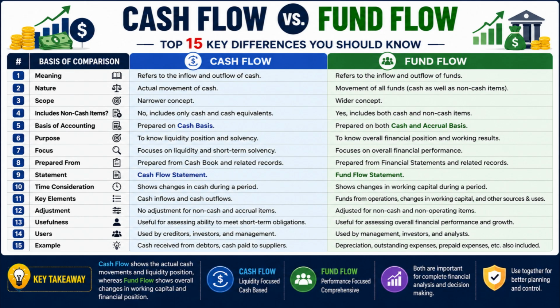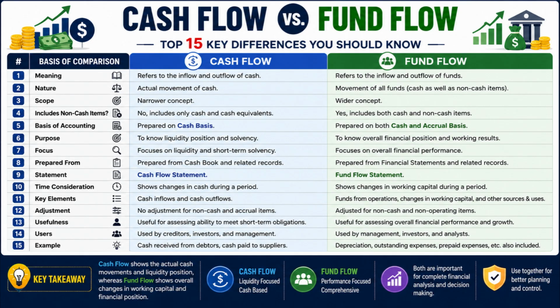Number 1. Cash flow refers to the inflow and outflow of cash in a business, whereas fund flow refers to the inflow and outflow of funds or working capital. Number 2. Cash flow focuses on the actual movement of cash, whereas fund flow focuses on the movement of all financial resources. Number 3. Cash flow is a narrower concept, whereas fund flow is a broader concept.